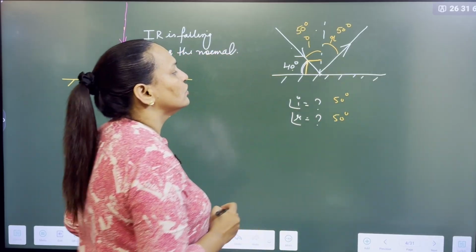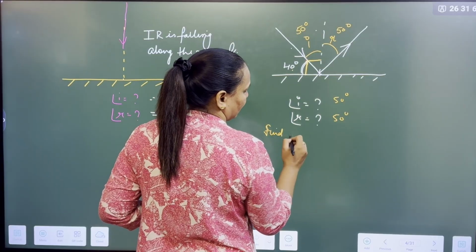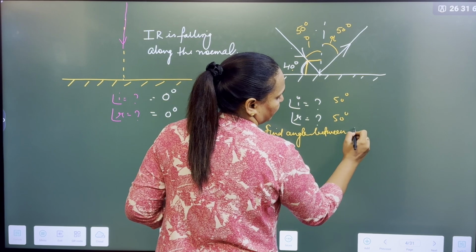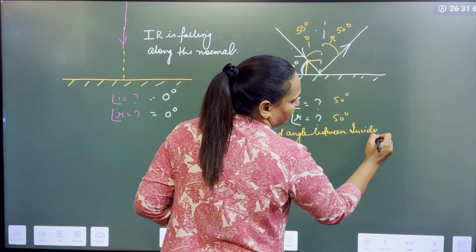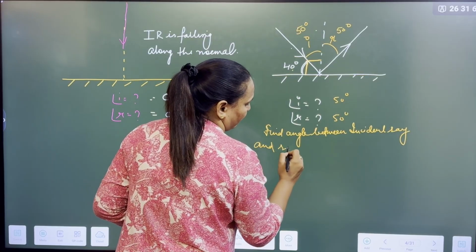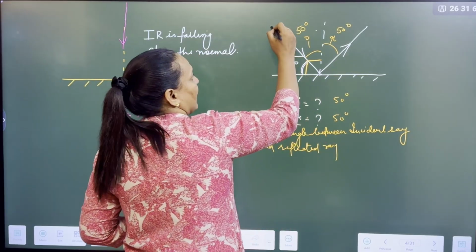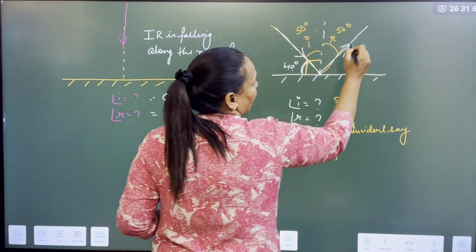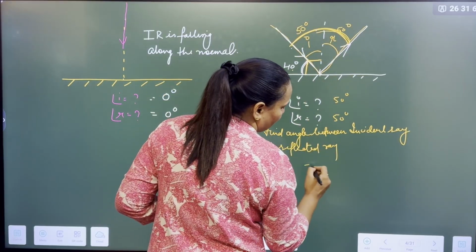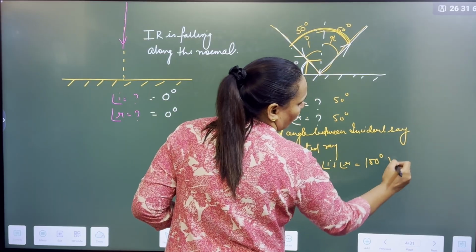Sometimes they will ask you to find the angle between the incident ray and the reflected ray. Everybody understood? Means this full angle we have to find. So how will you find the full angle? I plus R means total is 100 degree. Hope everybody is clear.